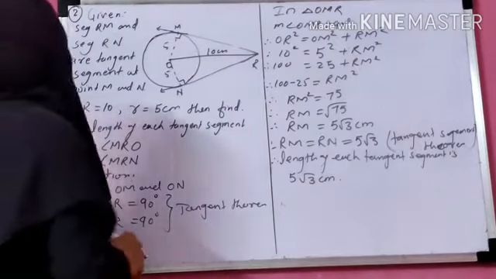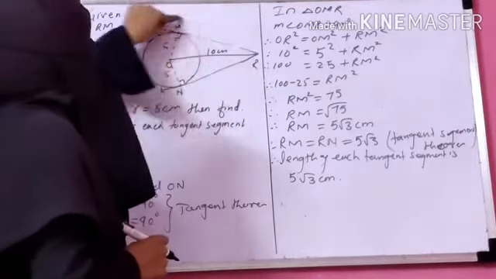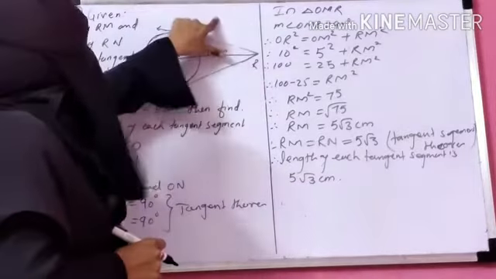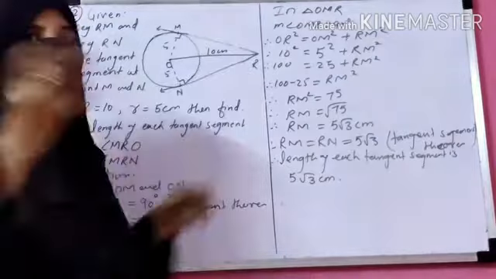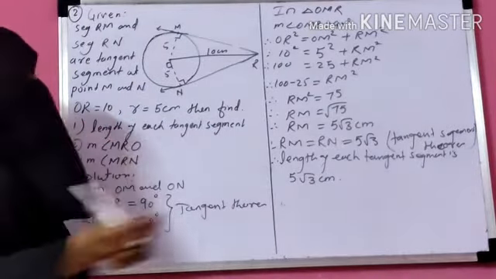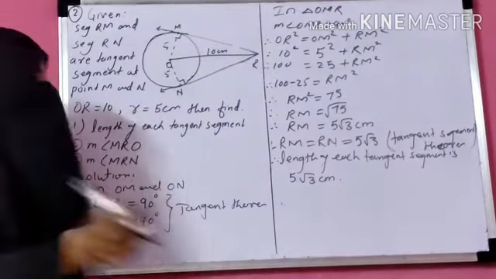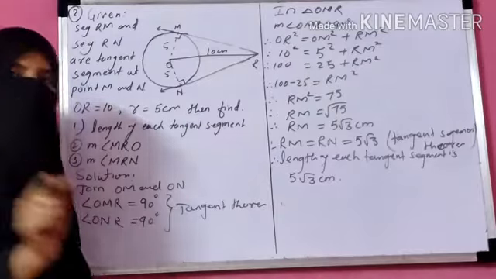Once more, see here. There are two tangents from point R, that means tangents drawn from an external point. We discussed the tangent segment theorem: tangents drawn from an external point are equal. Here OR is given as 10 and the radius is given as 5 centimeters. You first have to find the length of each tangent segment.